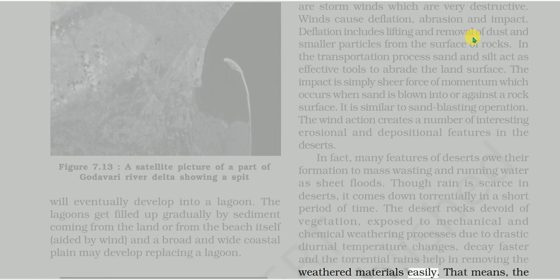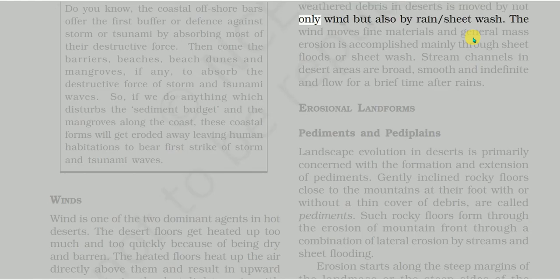That means the weathered debris in deserts is moved by not only wind but also by rain sheet wash. The wind moves fine materials and general mass erosion is accomplished mainly through sheet floods or sheet wash. Stream channels in desert areas are broad, smooth and indefinite and flow for a brief time after rains.